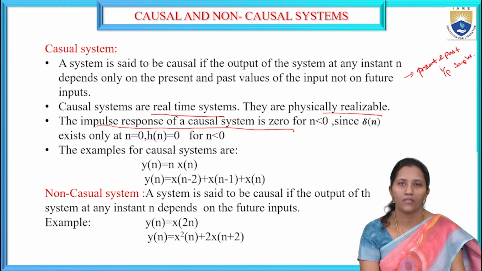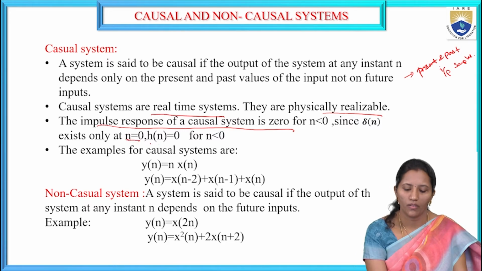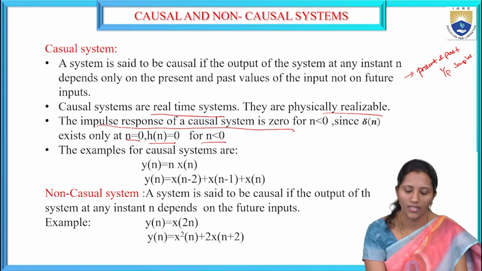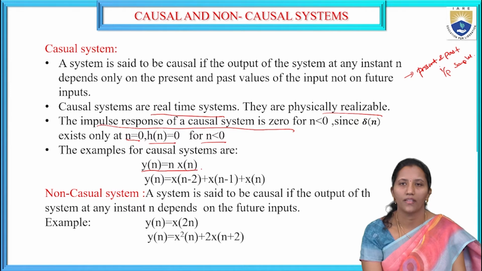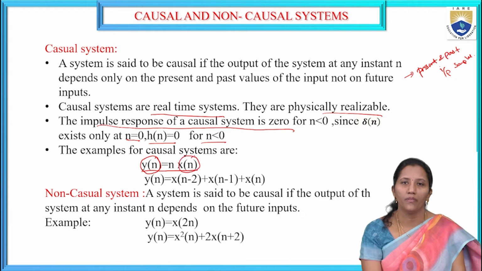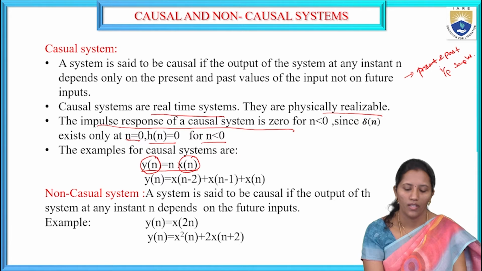Since delta of n exists only at n equal to 0, h of n is equal to 0 for n less than 0. So, an example of a causal system: here I am taking y of n is equal to n into x of n. The present output depends on the present input value only, at the same instant of the input. So this is called a causal system.